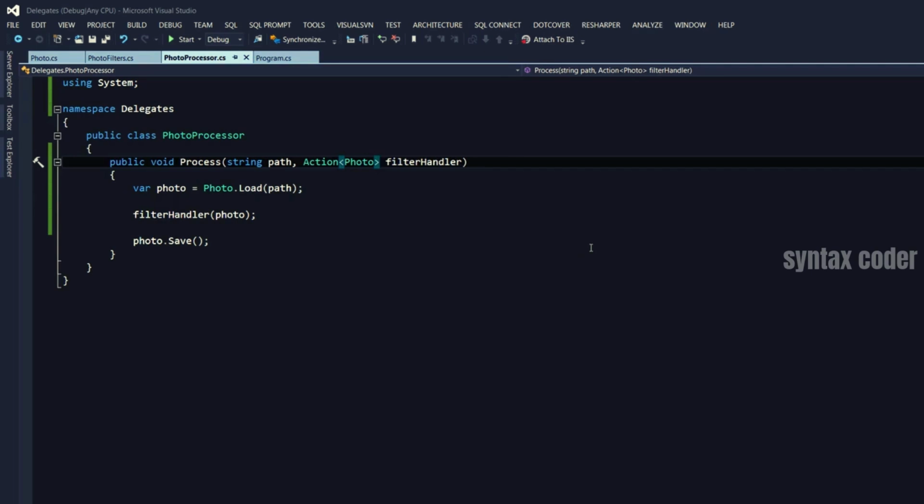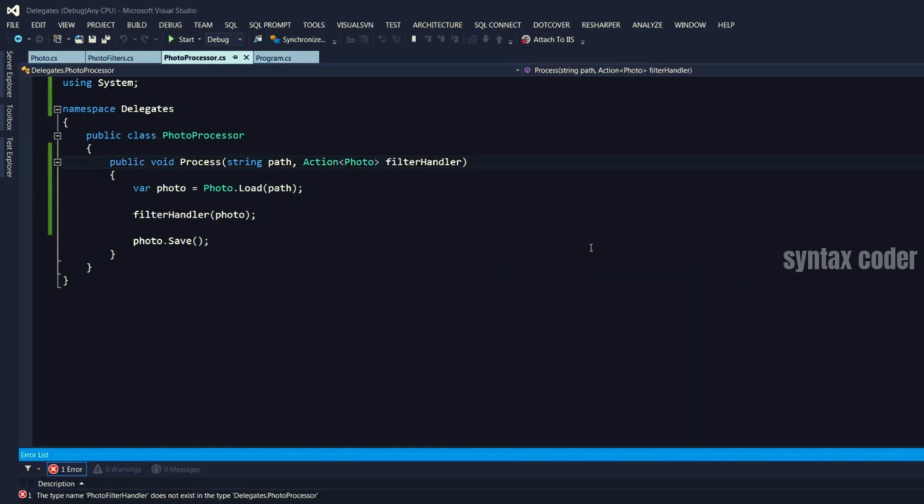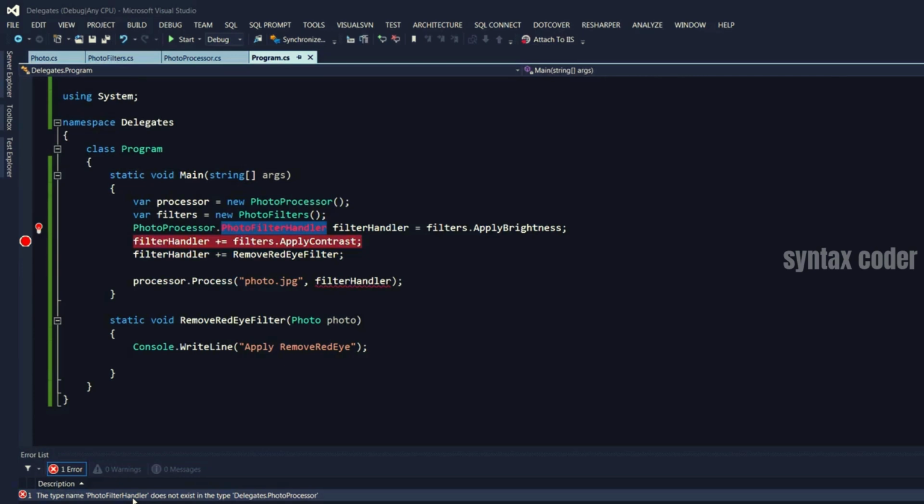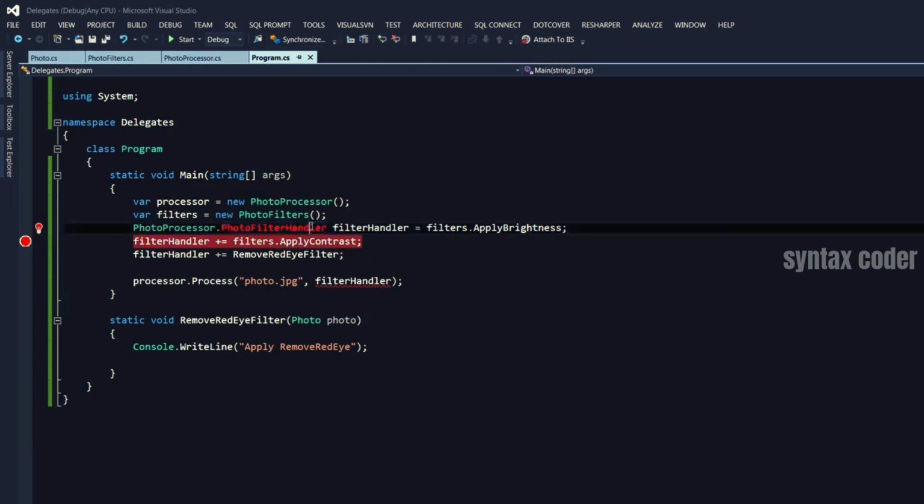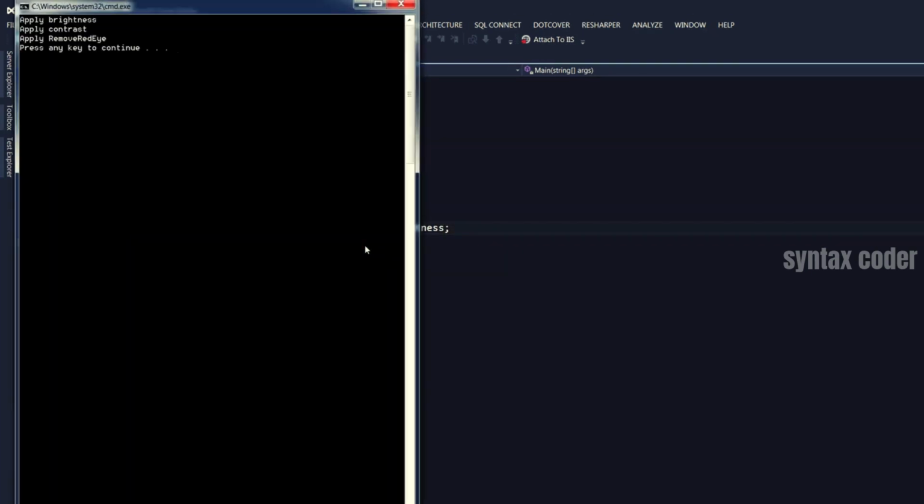Let's run the application. We had an error here, which is saying the type name photo filter handler does not exist in the type delegates photo processor. So here, I forgot to change that. Here, instead of using the custom delegate, we use action of photo. Let's run the application. All good.